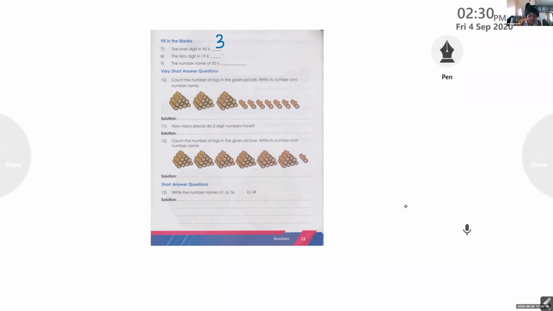The tens digit in 19 is dash. What's the tens digit in the number 19? 1. Very good. Good girl. So the answer is 1. The tens place digit in the number 19 is 1.